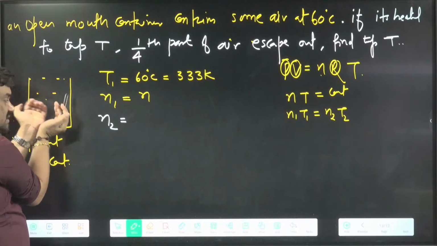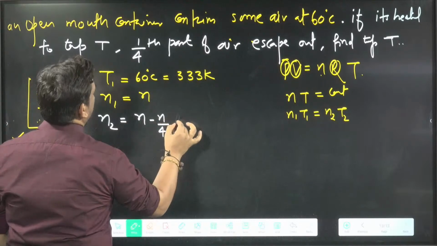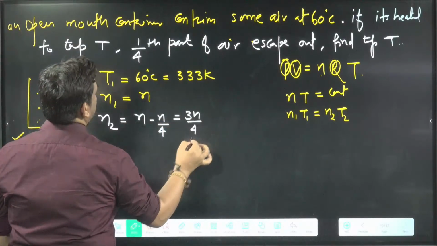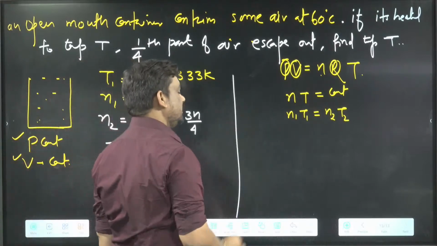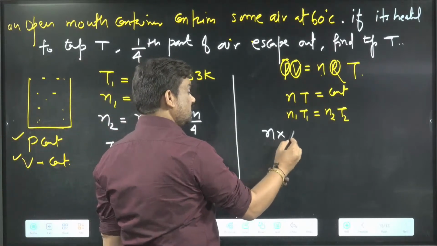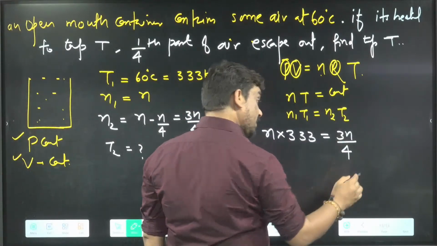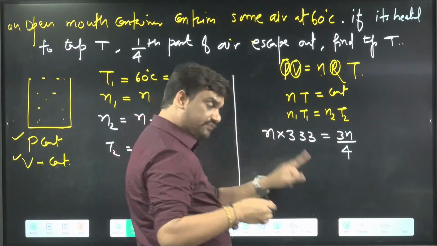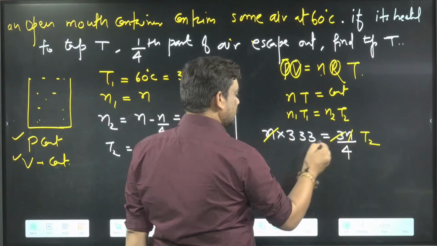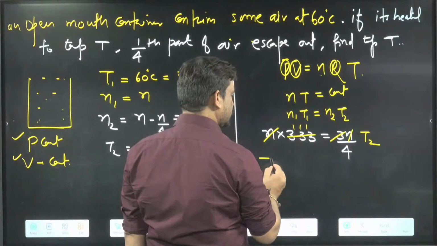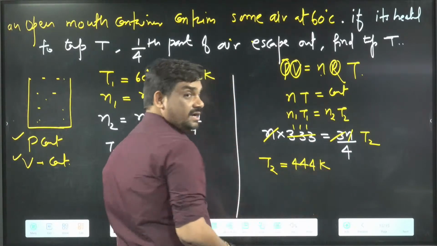Okay, whatever moles are there in the container, we can say N minus N/4, so 3N/4 are left, and temperature T2 we have to find. So we can put here N1 T1 equals N2 T2. N1 is basically N, T1 is 333, and here we carry 3N/4 because 1/4 is out and 3/4 left, and T2. Now N and N cancel. This will be how much? T2 becomes 444 Kelvin.